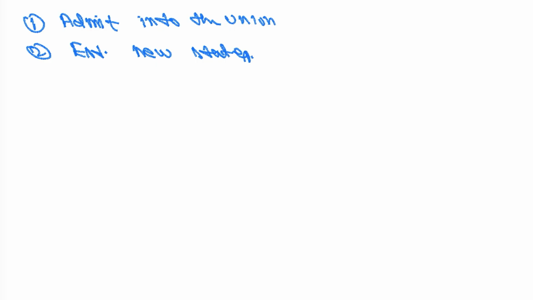Admit into the union means India can accept an existing external territory and make it a state. Example, Sikkim. Establish new state means Parliament can create a new state from newly acquired territory.